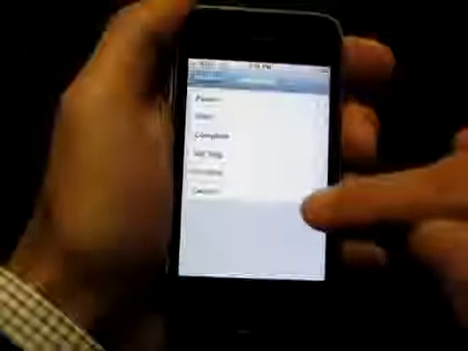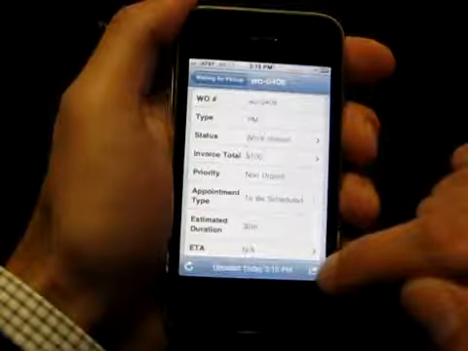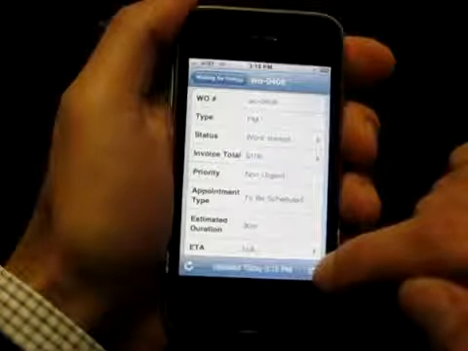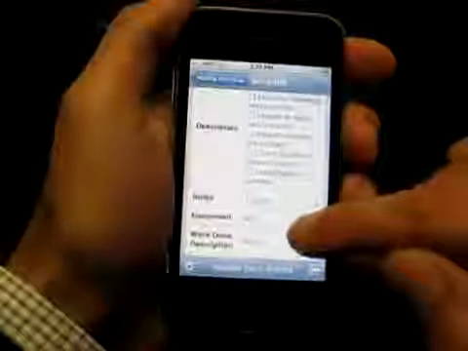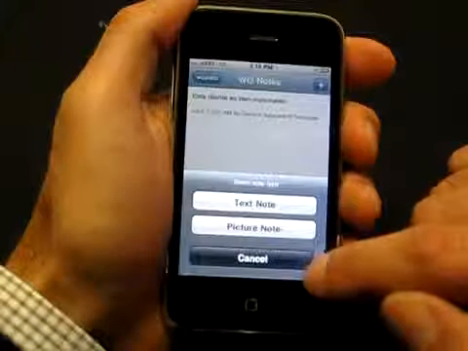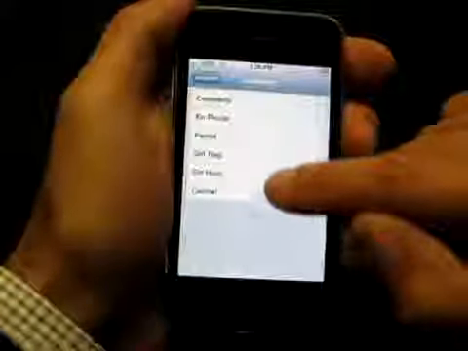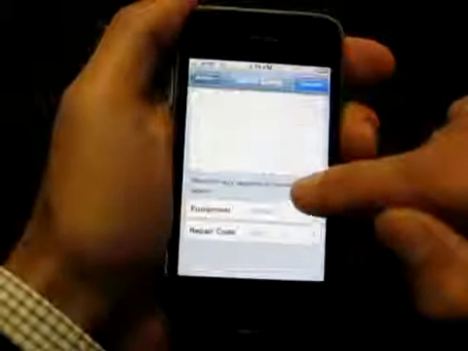I get out to the customer site, go ahead and start it. All very simple so far. Hang that phone back on my belt and do what I get paid for. Now somewhere along the line I may want to add a note. I can do that here. I can either add a voice note or a picture note, either from the camera or from the picture galleries. I'm just going to go ahead and cancel that for now. Not necessary to see. And when I'm done, I will complete it out.